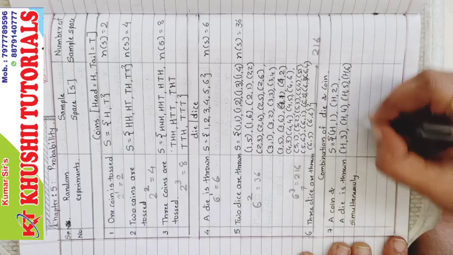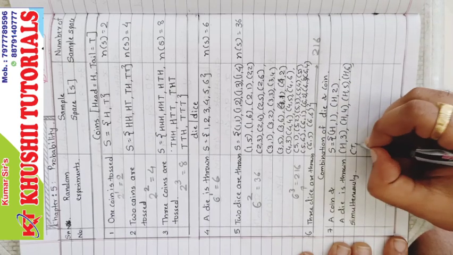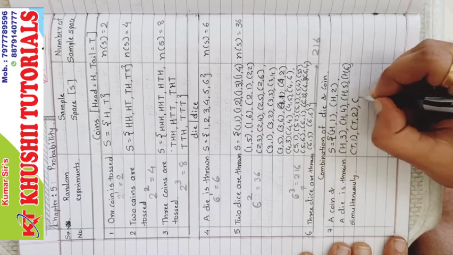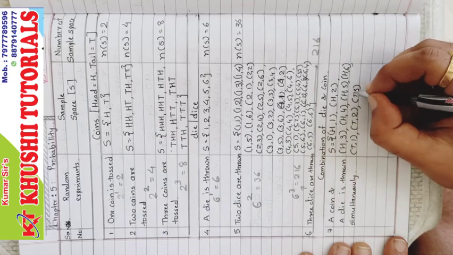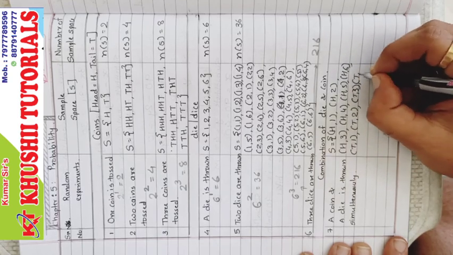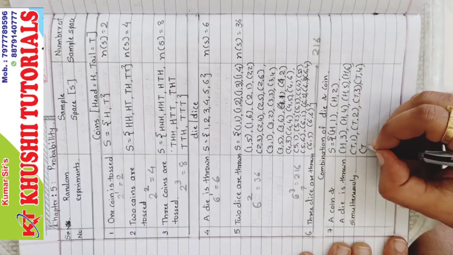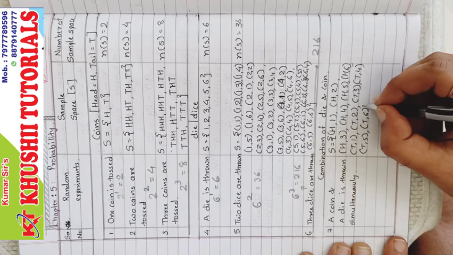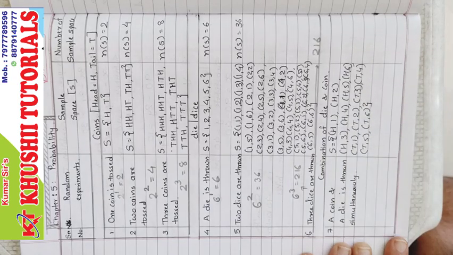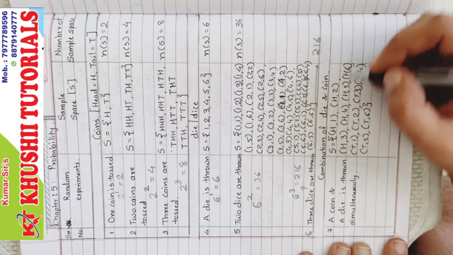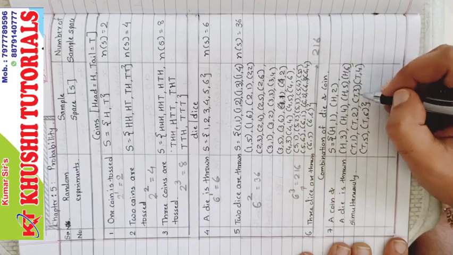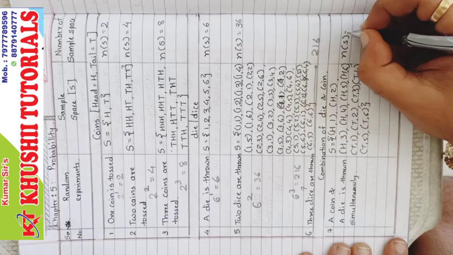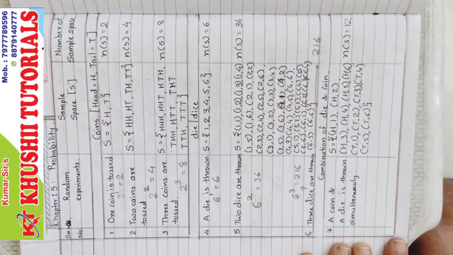H6. Tail 1, tail 2, tail 3, tail 4, tail 5, and tail 6. So how many possibilities are there? Now 1, 2, 3, 4, 5, 6, 7, 8, 9, 10, 11, 12. Number of S is 12. Now how to find it?